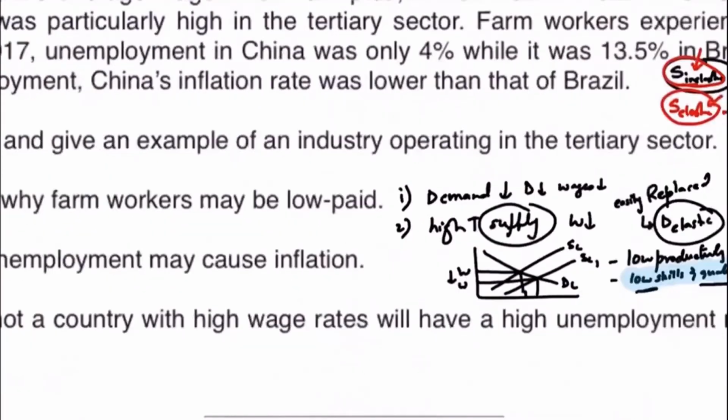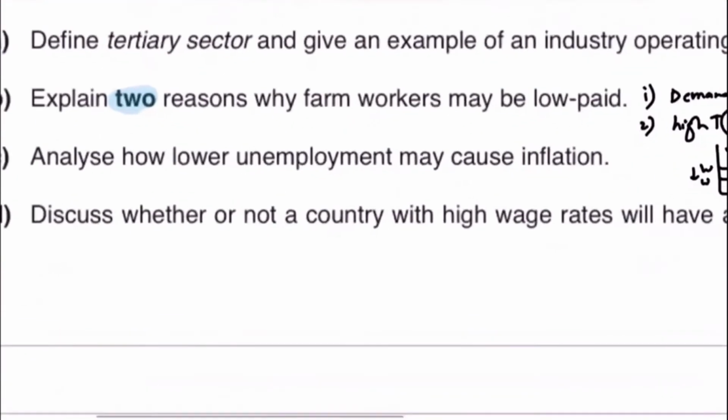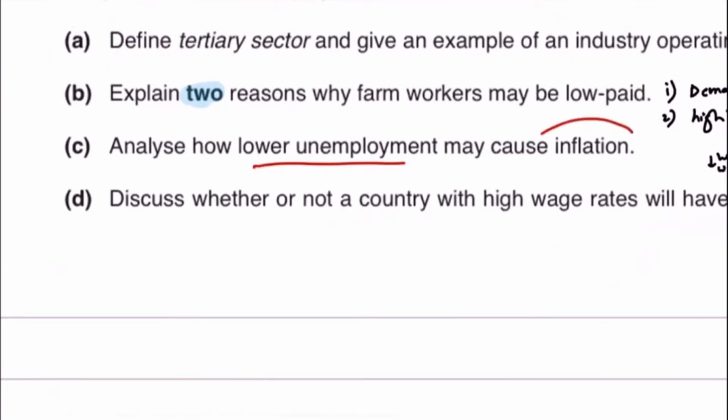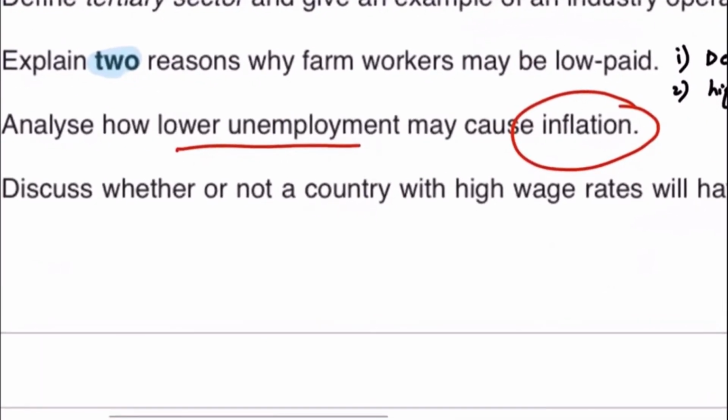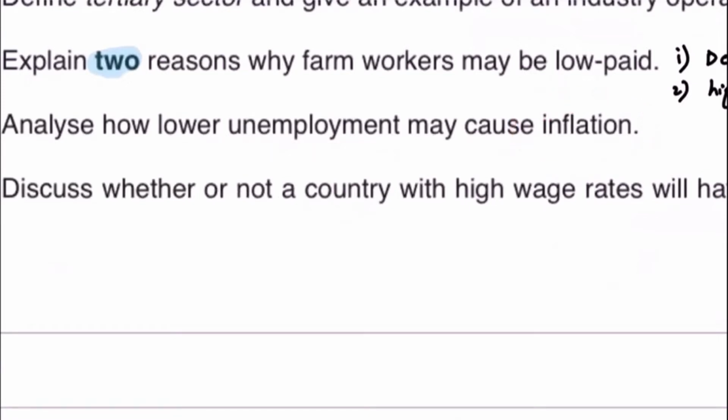Okay, so these are the reasons. Moving forward, part C says analyze how lower unemployment may cause inflation. So the question is asking you about inflation. It's talking about inflation, and then it's giving you a circumstance.